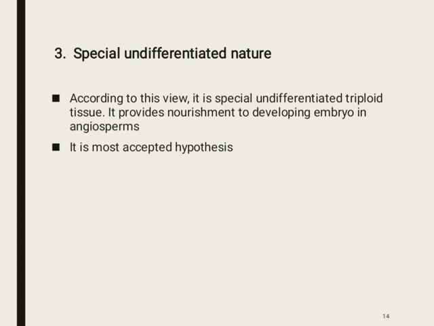The third and the last one is special undifferentiated nature. According to this view, it is neither sporophytic tissue nor gametophytic tissue, but it is a special undifferentiated triploid tissue. It provides nourishment to the developing embryo in angiosperms. It is the most accepted hypothesis.